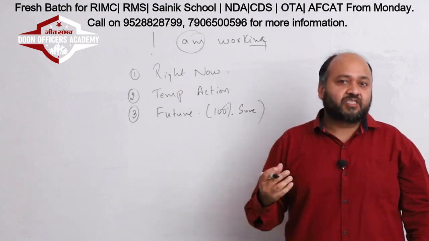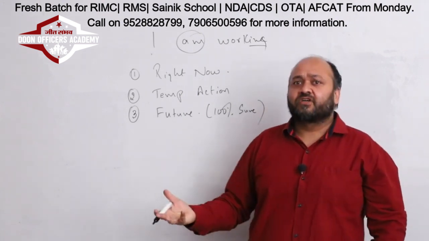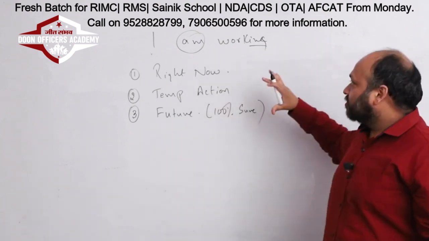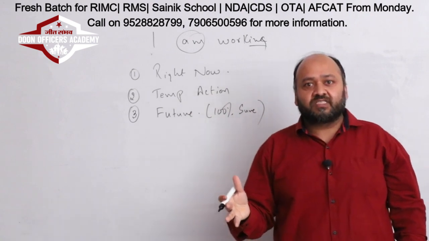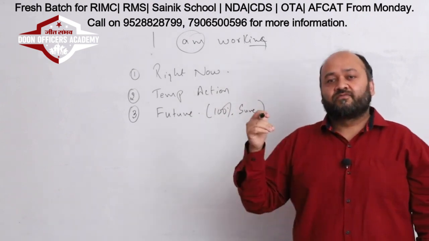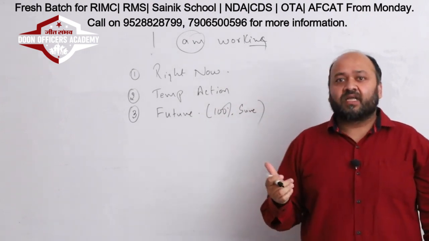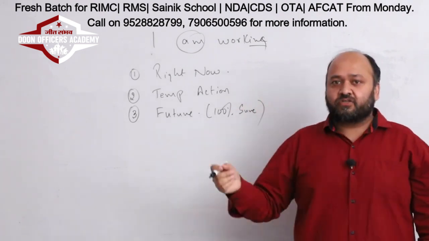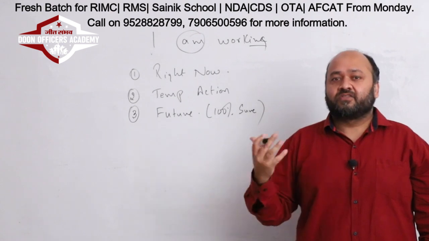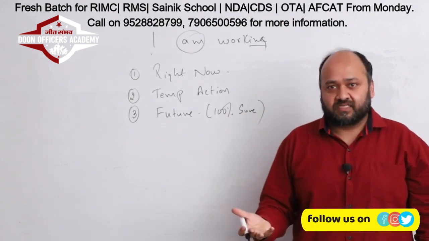We might have got our tickets booked, right? So for more details on this present continuous, we've already made a comprehensive video of around 20 minutes, for which you'll get the link in the I button, and you can go through it, and it will cover all the nuances. It will cover every little detail, and you'll know how we use this tense.